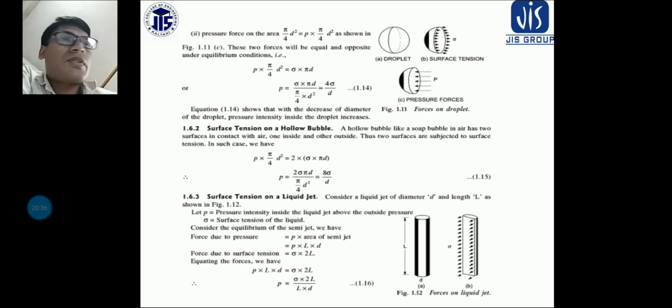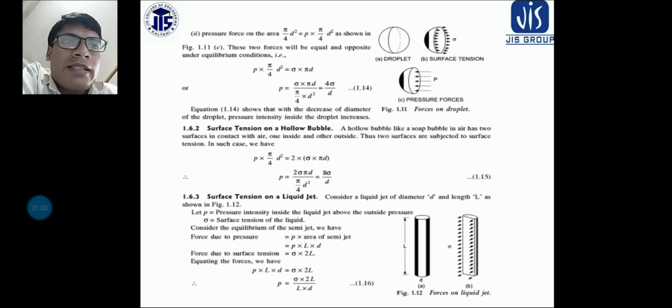droplet. Okay, so if some tensile force is acting on the periphery of the droplet rightward, then there must be some force which is acting leftward, so that the free body diagram can be drawn and the force balance can be maintained.